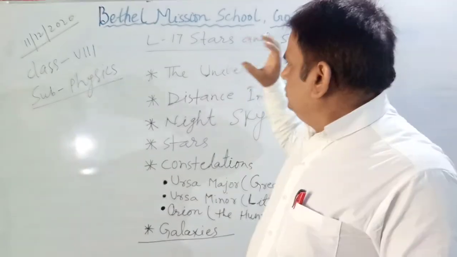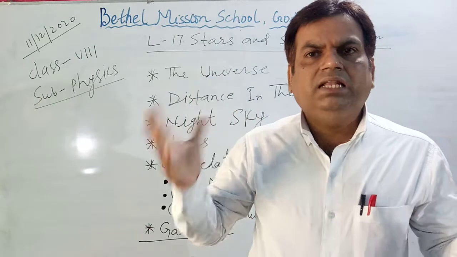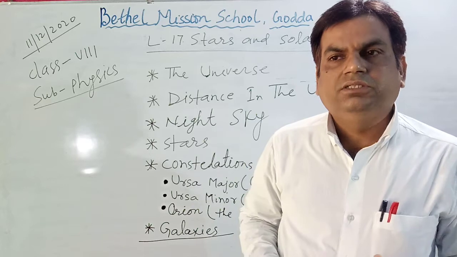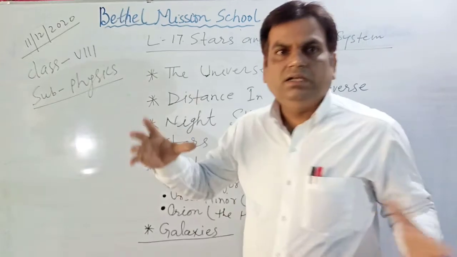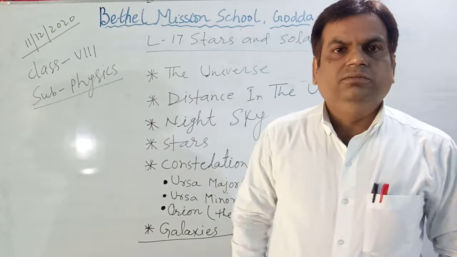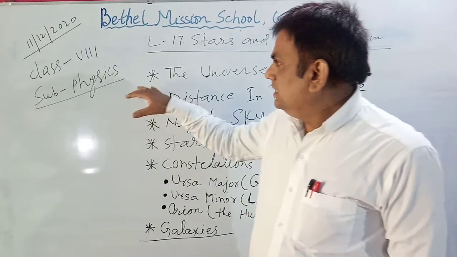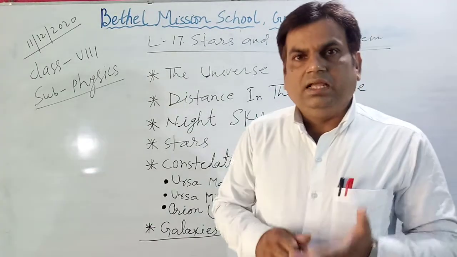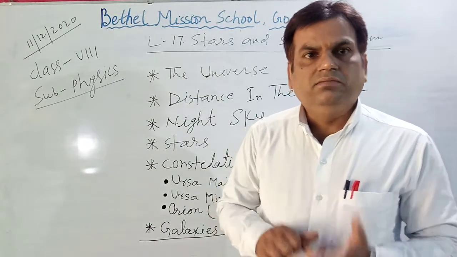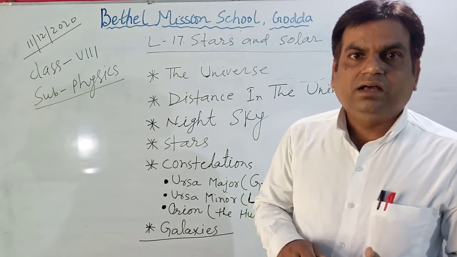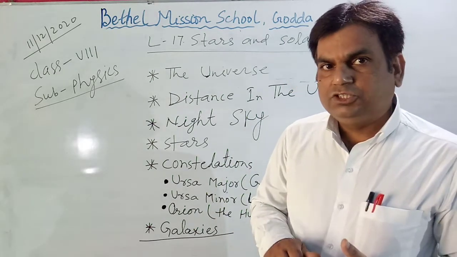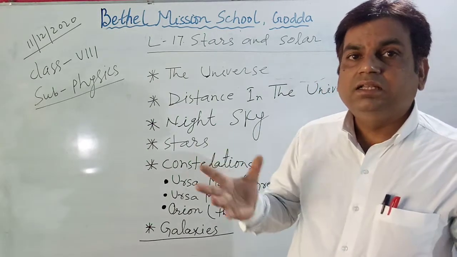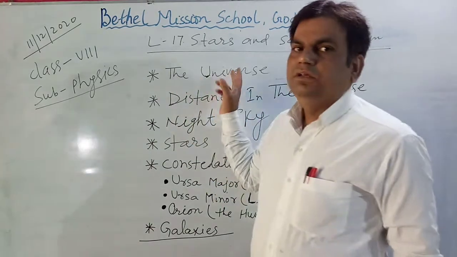So the universe means the total celestial or heavenly bodies present except the earth. All the celestial bodies, the 8 planets, their moons, stars, some constellations, pole stars, the sun, make our universe.